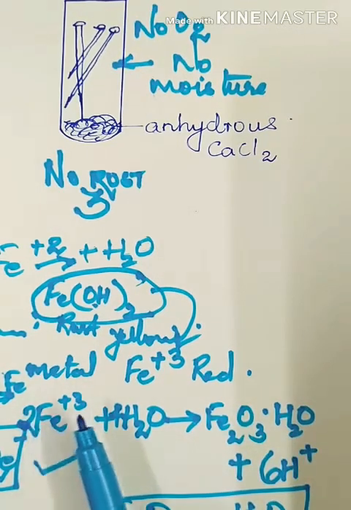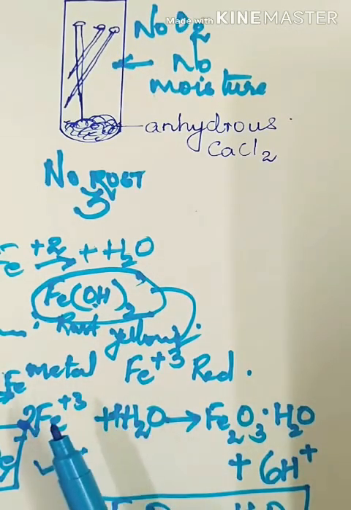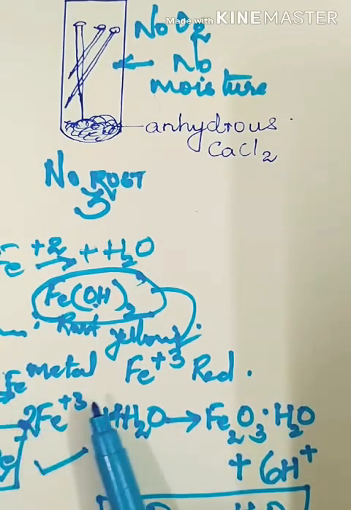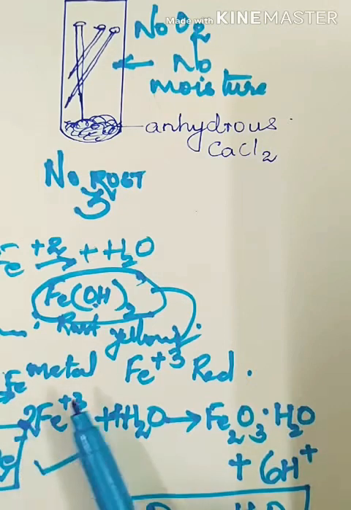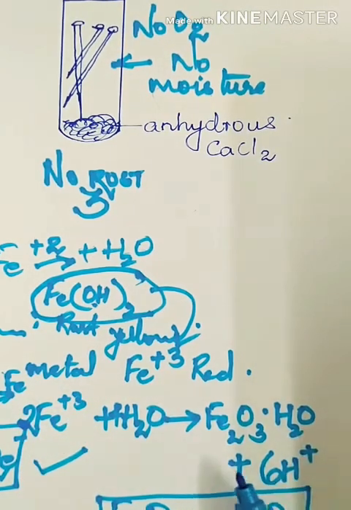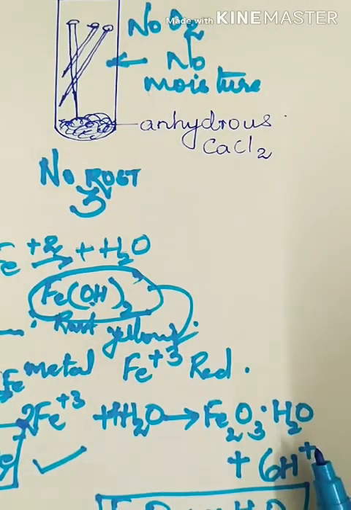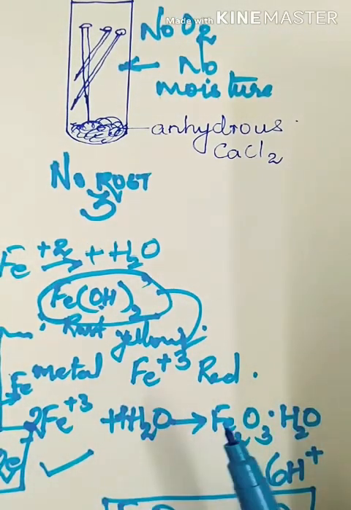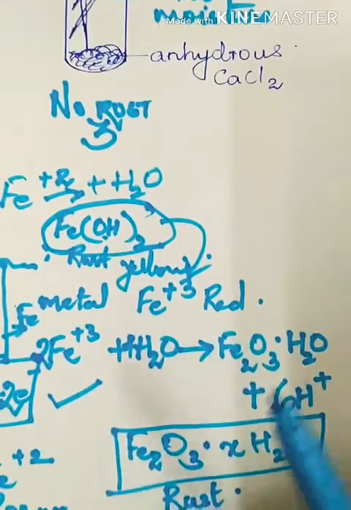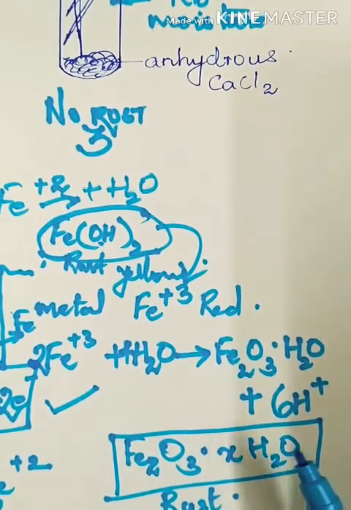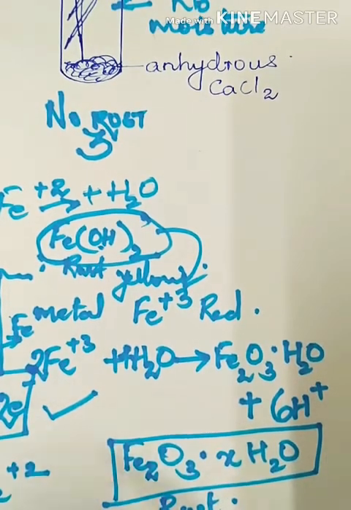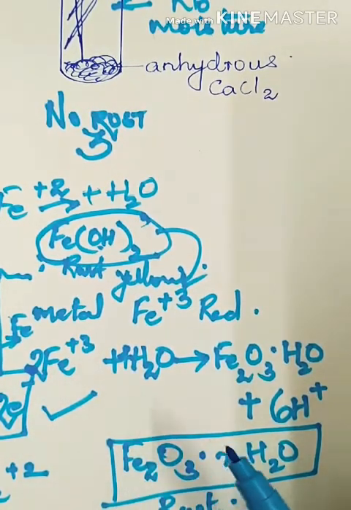Now here, Fe+3 and H2O: first you look at Fe. Here you have 2, so you put a 2. Now see the charge, this is +6, so this should also be +6 H+. Then we balance the remaining atoms, and we get rust. Remember the formula of rust, Fe2O3·XH2O. X you can write as a capital as well as a small letter. In the textbook, you follow the textbook way. I think in the textbook capital X is written.